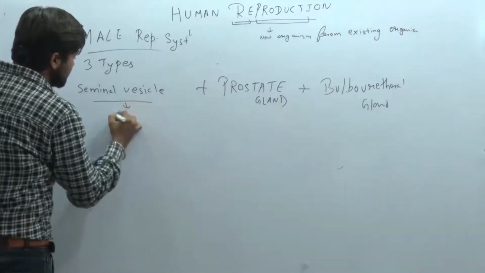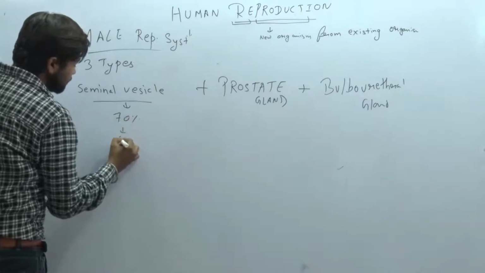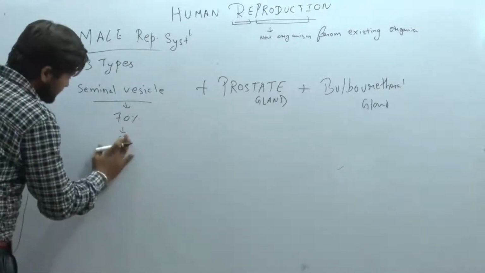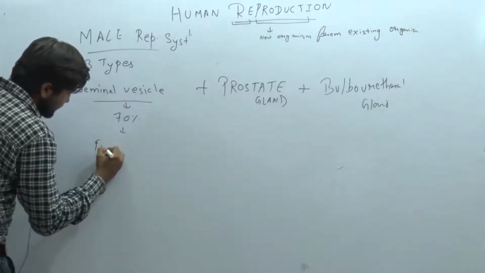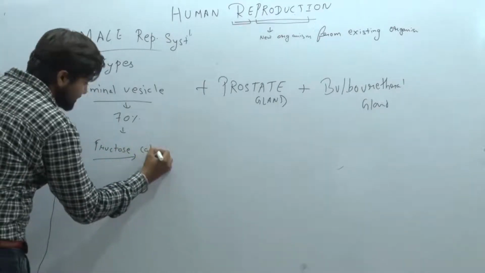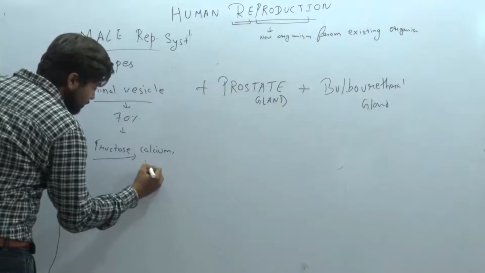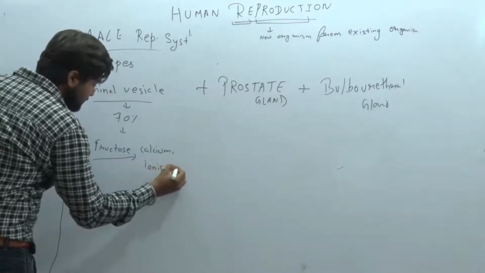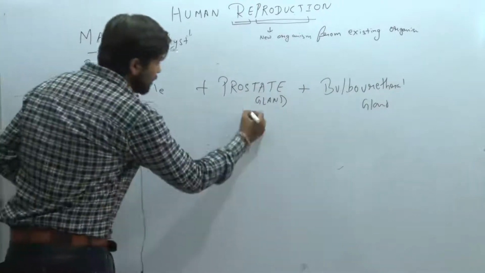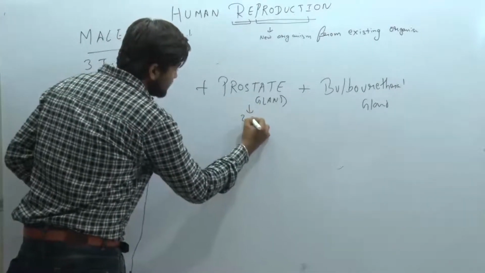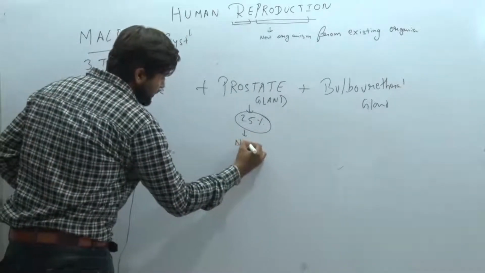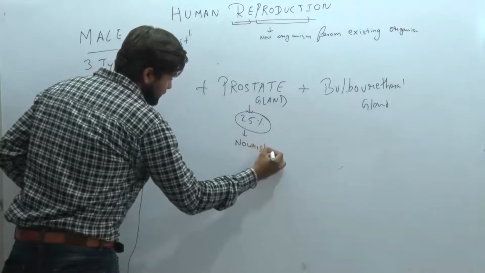Why the most important? Because it secretes 70% of the total semen secretion. It contains fructose, the most important sugar, and calcium, along with various other substances. So it forms 70% of the total secretion. The prostate gland secretes 25% of the total secretion, and its function is nourishment.